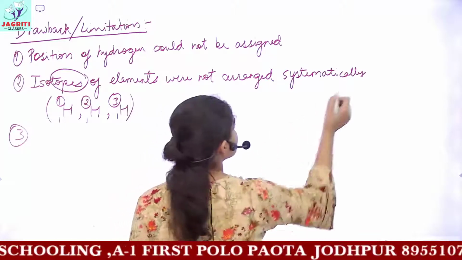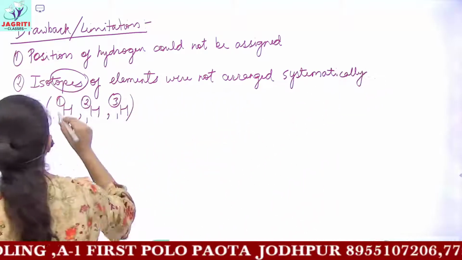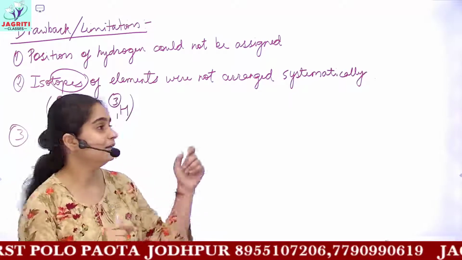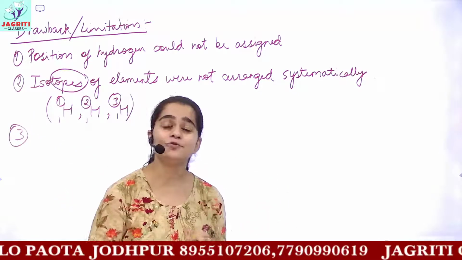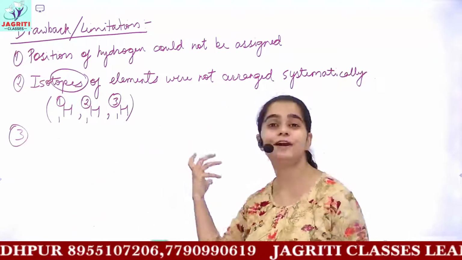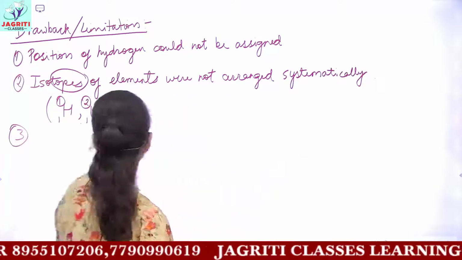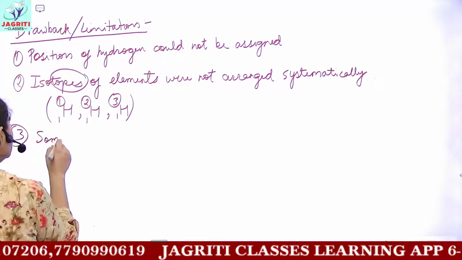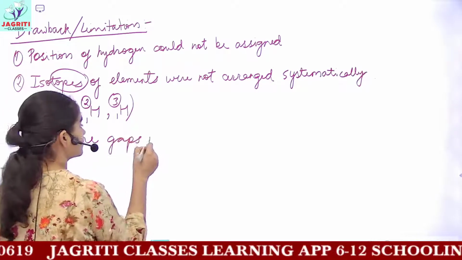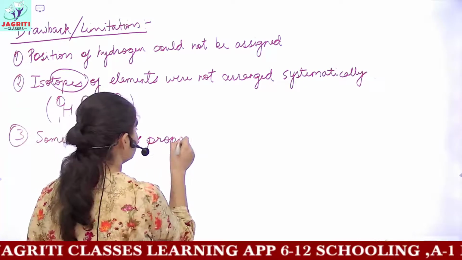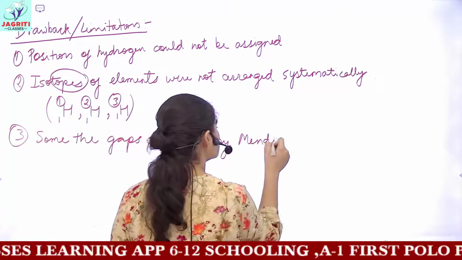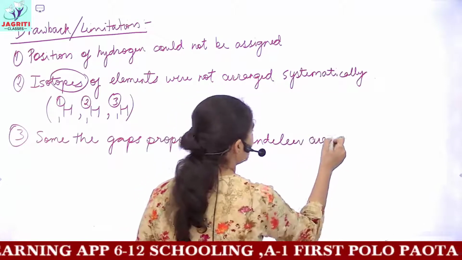Then the next is that after these 2 drawbacks, he left certain gaps which are still left empty. No elements are yet discovered which can suitably fit these gaps. So some of the gaps proposed by Mendeleev are still vacant.